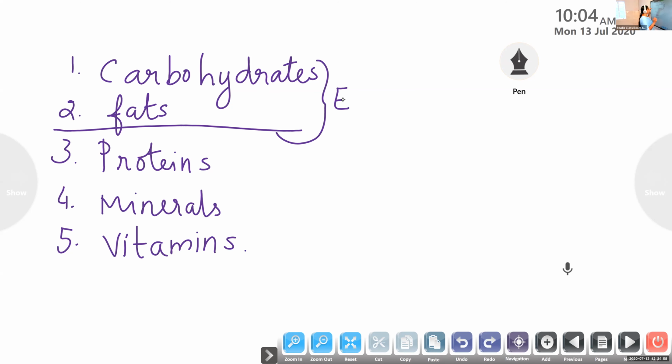See, carbohydrates and fats. These are the nutrients that can provide energy. Okay, so we can call these two, carbohydrate and fat, energy giving nutrients.